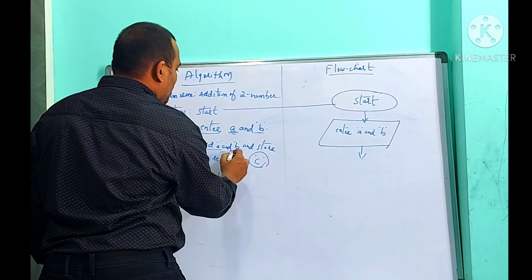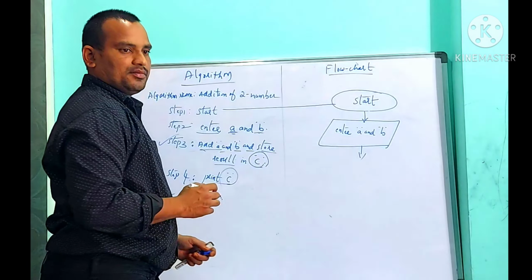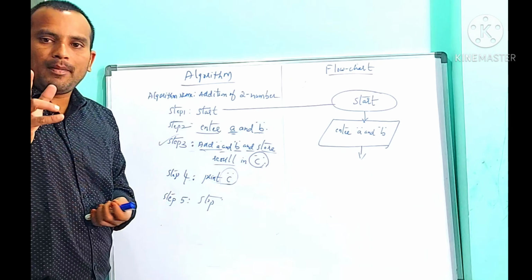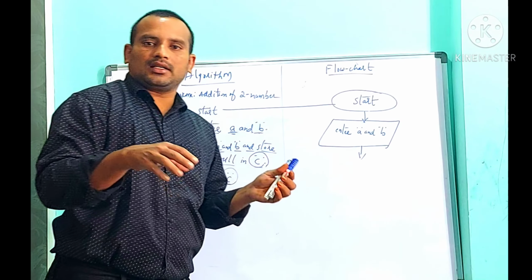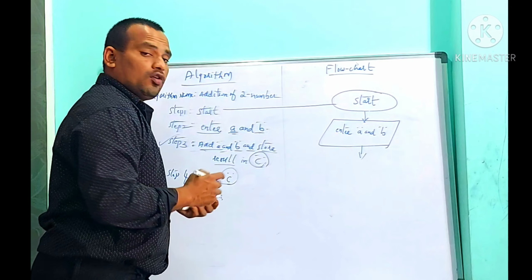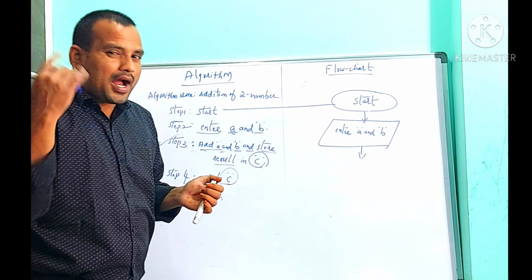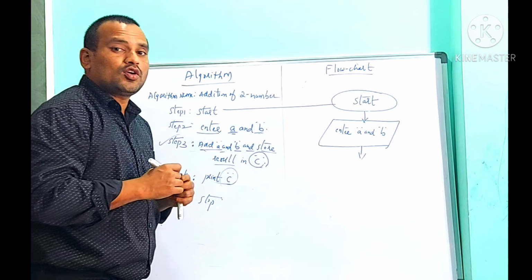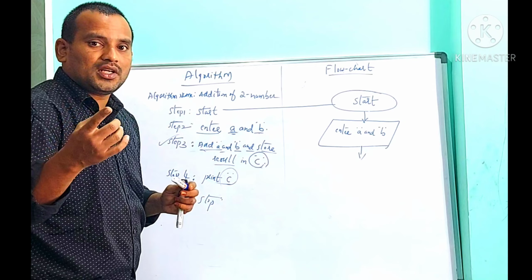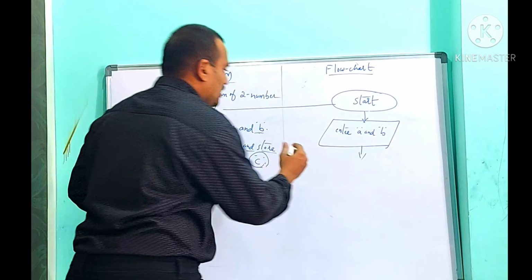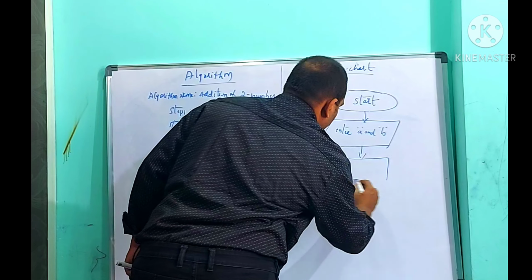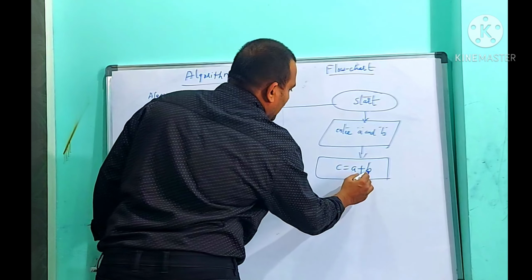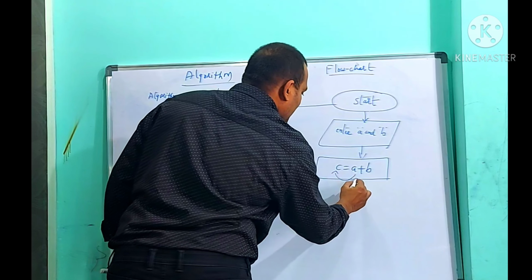What is the third step? Add A and B and store the result in C. I have two values in A and B. If you have two numbers, I can add them and store the result in C. Adding two numbers and storing something is called calculation. For calculations, we are using the rectangle. C equal to A plus B. Adding A and B and storing the result in C.